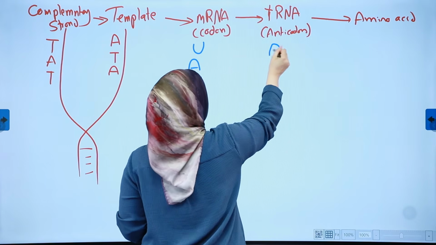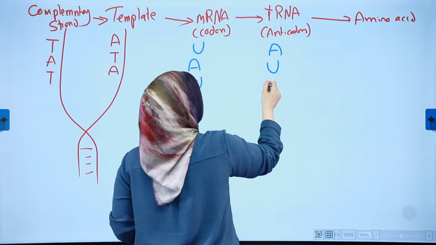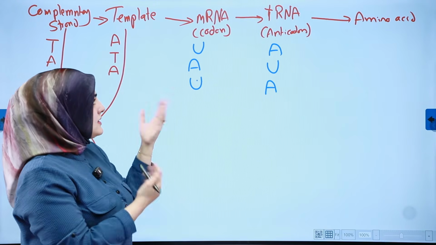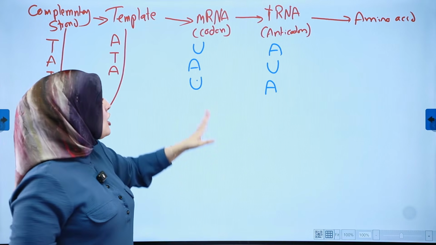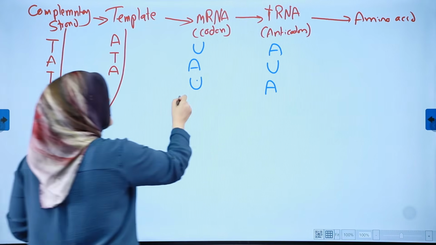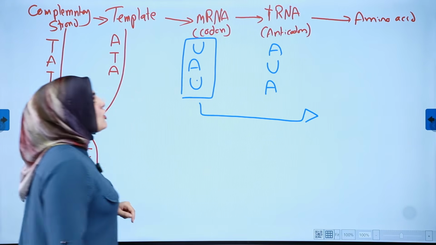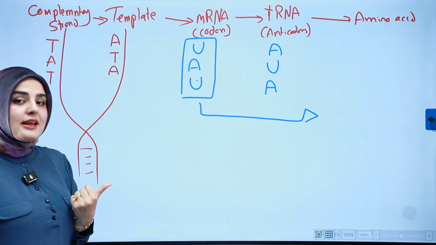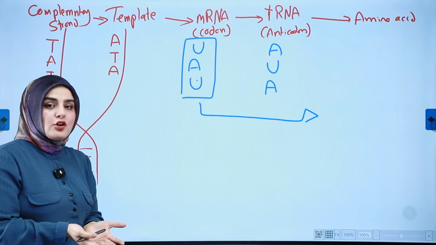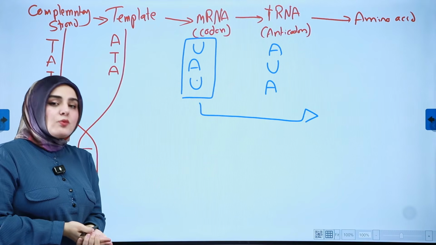Then for the anticodon, we're going to flip it another time. U becomes A, and we're still in RNA. A becomes U, and U becomes A. Got it? AUA. This is the anticodon. Based on the codon, we don't always need the anticodon, but reading the amino acid is usually based on the codon. Sometimes, like the question I gave you in the Wizari, they give you a table for the anticodon instead of the codon. We can use it and change it here, according to the requirement.